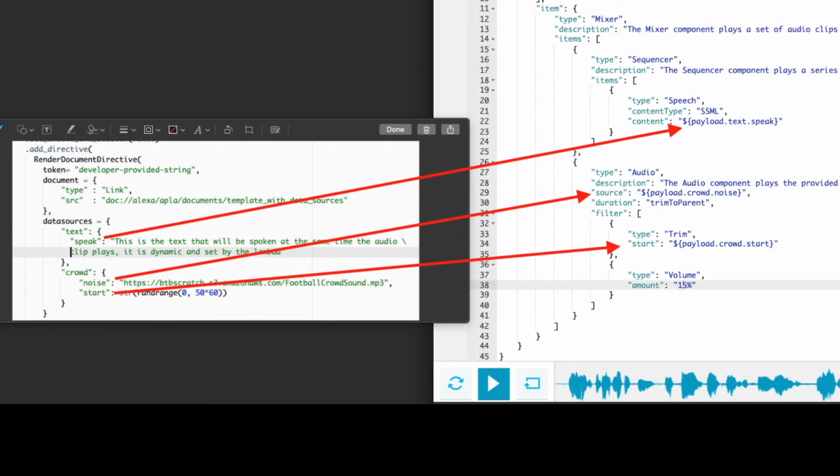So this diagram shows the relationship. So your data sources in your lambda form a map that maps over to the references in the document directive. So you can see that text speech maps to text speech, and crowd noise goes to crowd noise, and crowd start goes to crowd start. So you want to make sure those match up, or else things won't work.